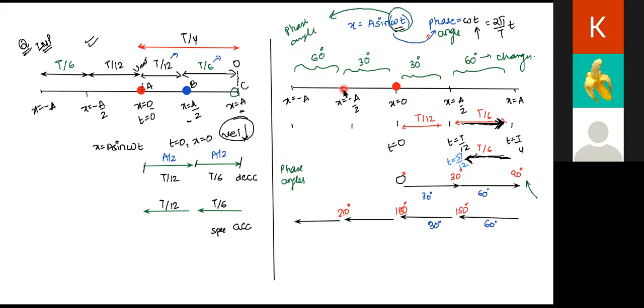See here, the phase change should be again by 60 degree when the particle goes from minus a by 2 to minus a, or again it should be by 60 degree as the particle is going from minus a to minus a by 2. So this change will remain the same in these intervals. This is a fact which we have developed by deriving, right?